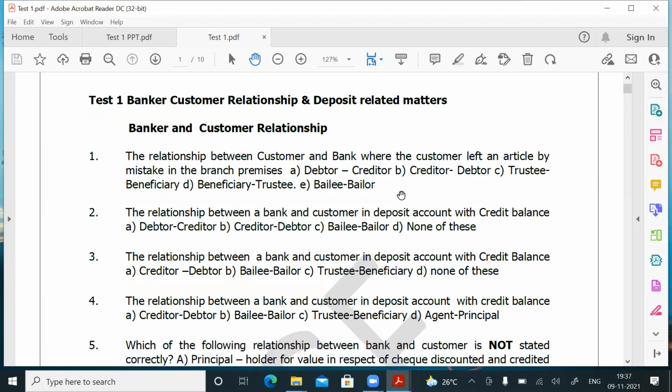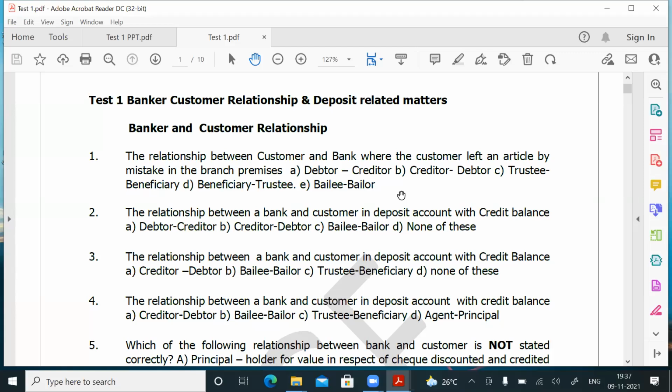So you should know the logic, friends. Instead of going in for the answers, you should understand the concepts, you should understand the logic, and you should understand the subject. Then only you will be able to answer any type of question that is going to be asked in the examination. Next point, the relationship between a bank and customer in deposit account with credit balance.